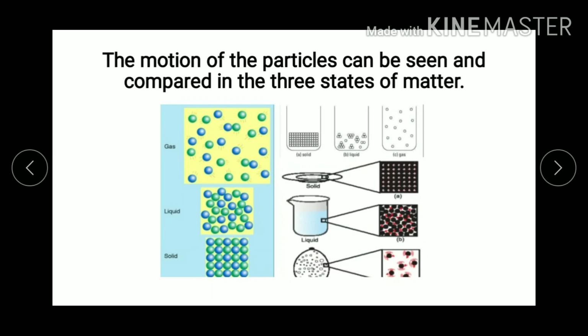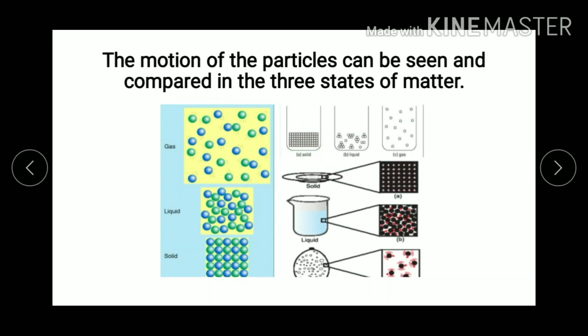The motion of the particles can be seen and compared in the three states of matter. Now look at the picture. You can see, if you take the example of solid, the particles of matter are closely bonded. Hence, the space between the particles is less as compared to the other two states. Therefore, the force of attraction will be maximum between the particles compared to the other two states.